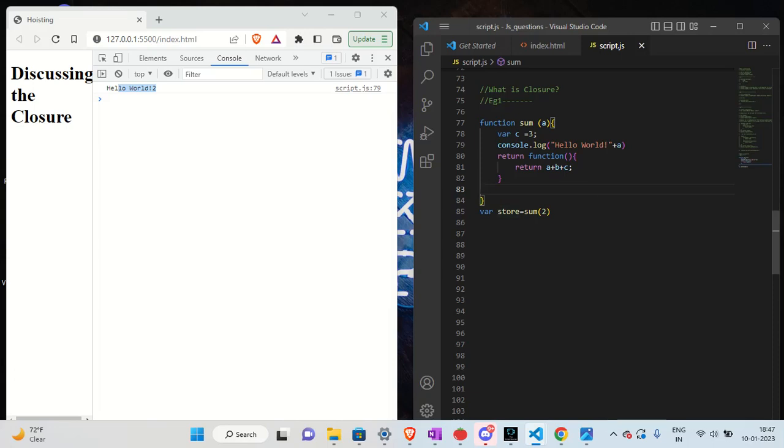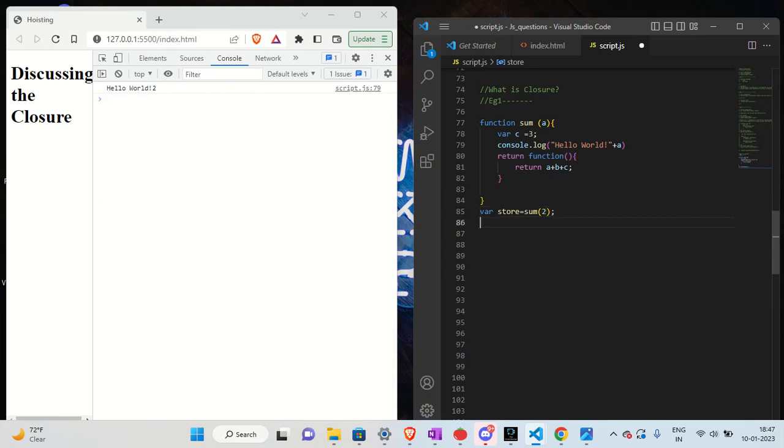So what happened is we called this function, sum, with value 2 passed as an argument to a, and it printed the console log hello a. Since we are passing the value for a, we saw a result for a itself.